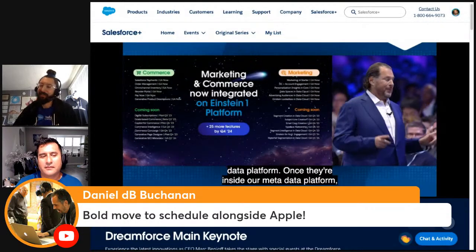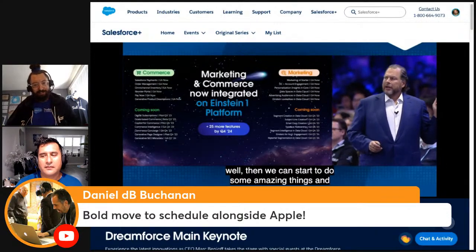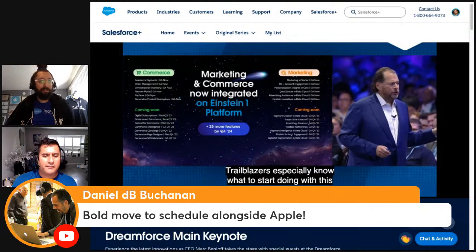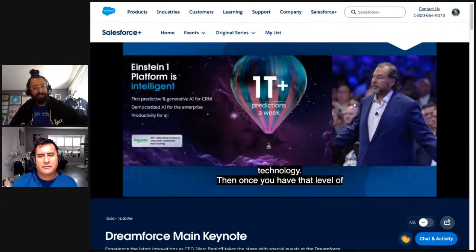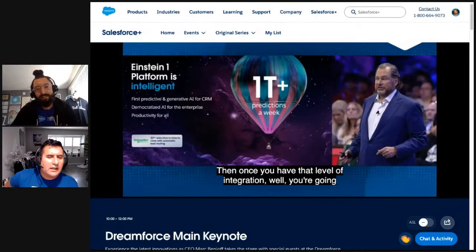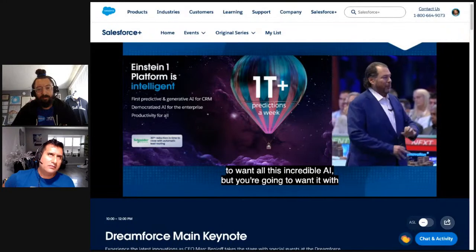And Trailblazers, you know what to start doing. Once you have that level of integration, well, you're going to want all this incredible AI, but for the first time you're going to want it with trust. So we've had to build our Einstein trust layer, which is what we're about to show you.